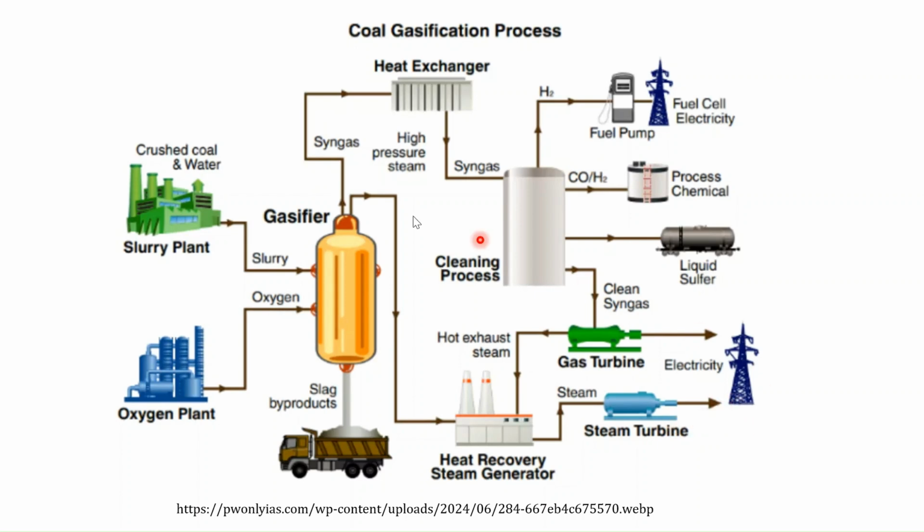So we can see that through the generation of syngas, we are having the formation of hydrogen, formation of different liquid fuel. We also get the liquid sulfur, and then we are having the generation of electricity. So this coal gasification is not only giving us the synthetic gas, but this synthetic gas is the precursor of different chemicals as well as the hydrogen fuel.